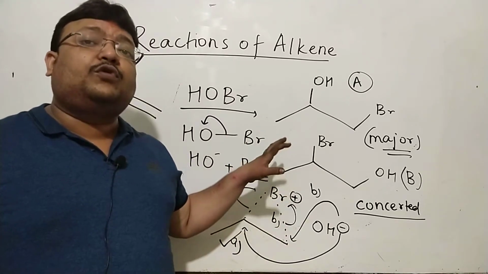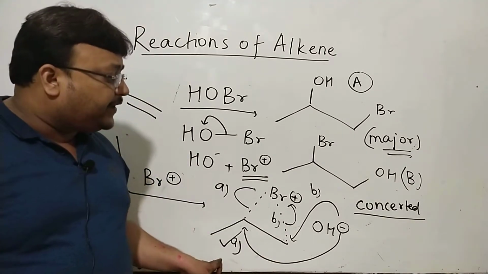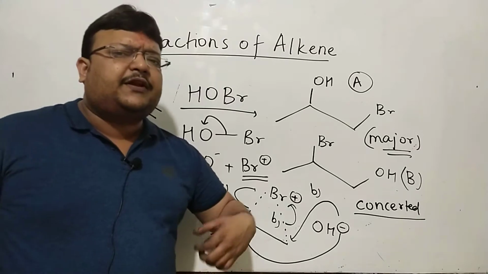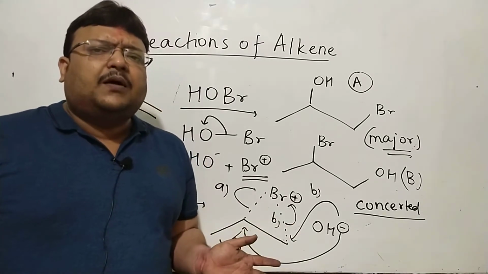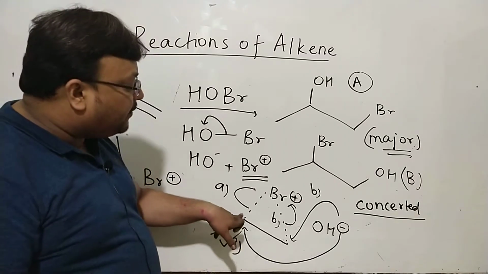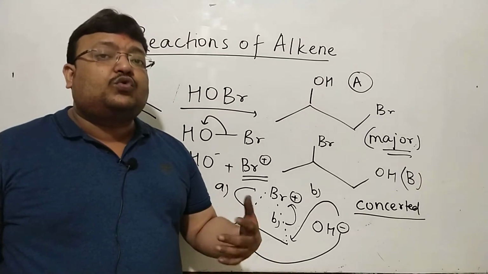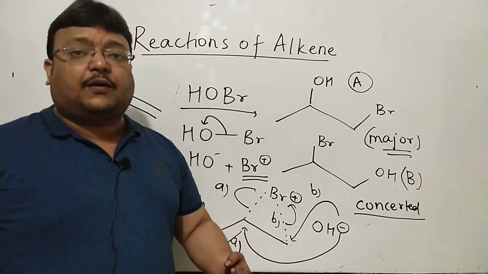Something like the Markovnikov rule will be observed. Naturally, if A is preferred over B, there is some regiochemistry involved. There is some positive charge which is better accommodated on this 2-degree carbon. See, this is a 2-degree carbon, and that is a 1-degree carbon. We have known a 2-degree carbocation is more stable than a 1-degree carbocation.